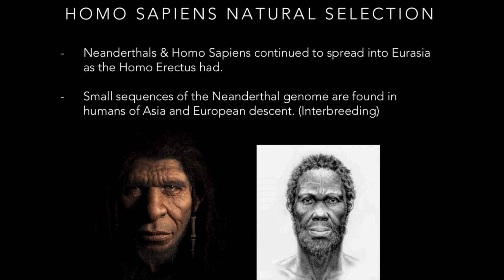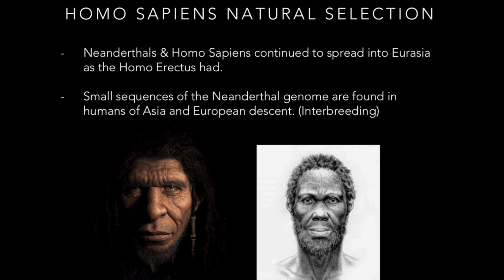As I said before, scientists believe the Neanderthals and Homo sapiens evolved from the Homo erectus, and they continued to spread into Eurasia as the Homo erectus had. The Homo sapiens and the Neanderthals were significantly different, and natural selection favored the Homo sapiens because of their intelligence and intellectual ability compared to the Neanderthals' physical dominance.